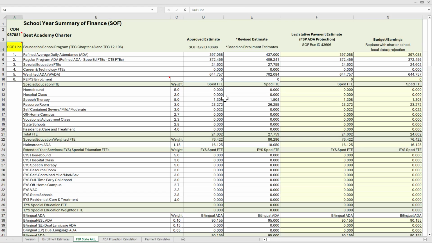In the SOF line column, the charter user is provided the summary of finances line number, which corresponds to the data element of the FSP state aid worksheet. For example, refined average daily attendance is on line 1 of the main SOF report. So this column serves as a crosswalk between a published summary of finances and the FSP state aid worksheet.